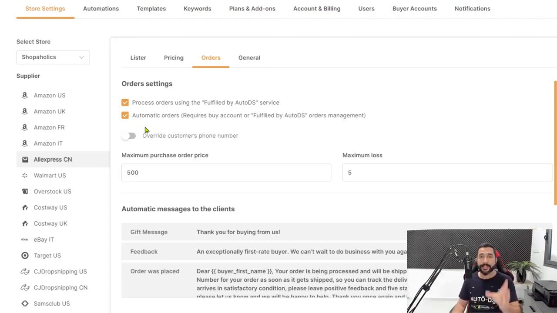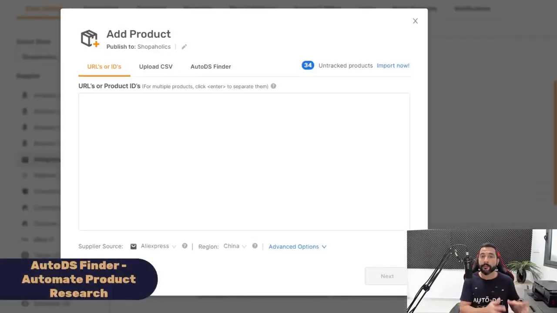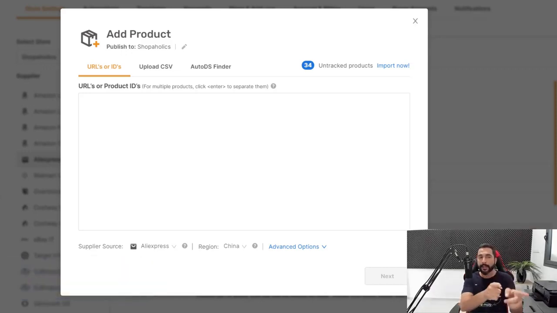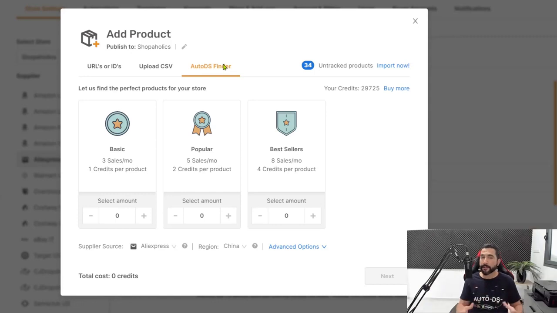Remember that. Product research is something that we do need to work hard on. It's hard to automate product research. And even if you do not have time for product research, here's another quick tip for adding products. So we talked about using all kinds of methods for product research, but if you really don't have the time and you want AutoDS to help you with that too, that is no problem whatsoever. Click on Add Products on the AutoDS platform, and then click on the AutoDS Finder tab right here. And what the Finder does is it scans millions and millions of sellers, and it finds their best-selling products and adds them to your store.